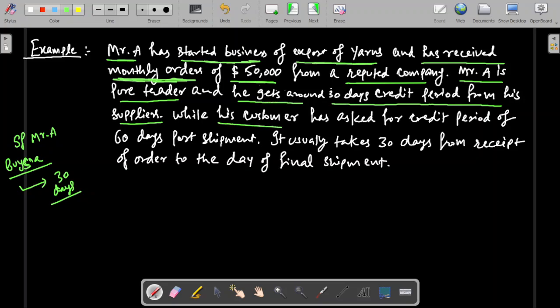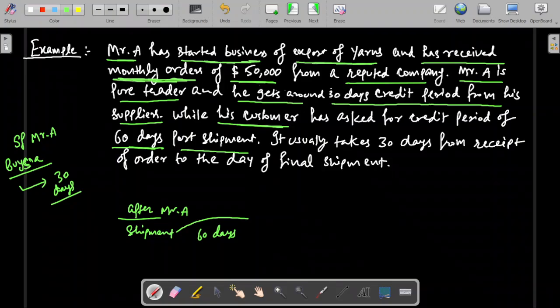While his customer, who is his customer? The reputed company itself has asked for a credit period of 60 days post shipment. After Mr. A does the shipment of goods, the reputed company shall pay Mr. A after 60 days from the date of shipment.